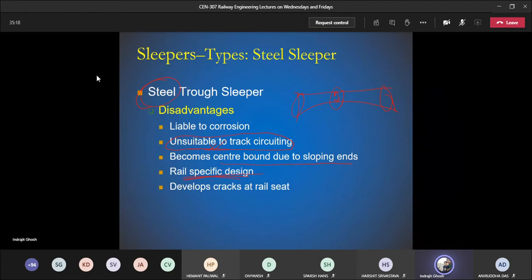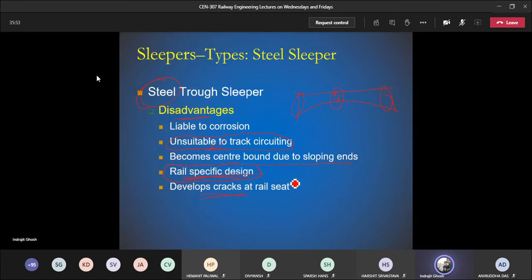So you have different types of rails, 52 kg, 60 kg. There are UIC section, there are RBS section, there are IRS section. Now you need to make sure that you have rail specific design. Otherwise there will be problem. So this is one of the major disadvantages, and you can see that there can be development of cracks at the rail seat. Rail seat is nothing but the position where you are going to place the rail to fix it to the slipper with those fastenings.